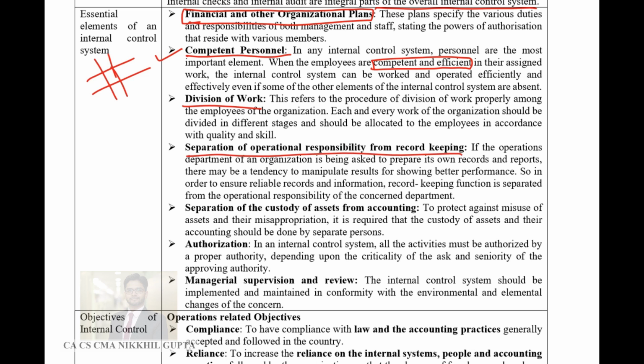Separation of operational responsibility from record keeping. A person who is recording the transaction in the books of accounts should be absolutely different from the person who is actually undertaking this transaction. So these two people should be different people. That is one of the prime requirements of a good internal control system. Separation of custody of assets from accounting.